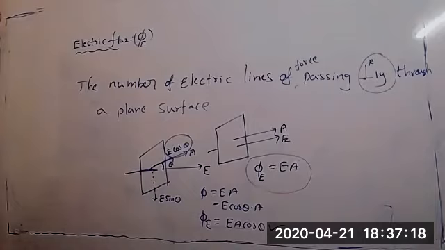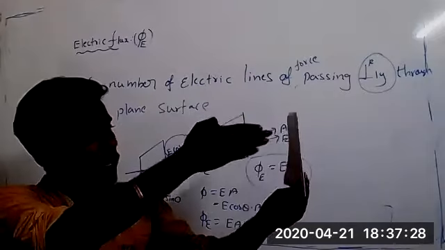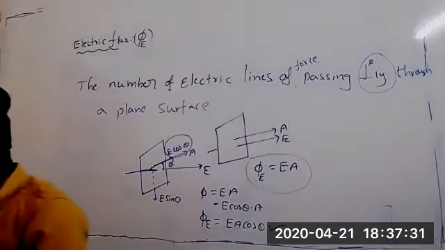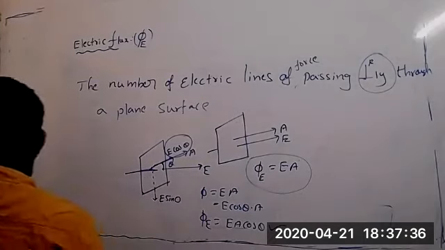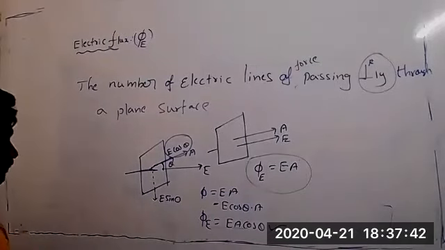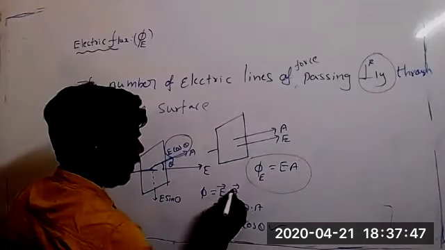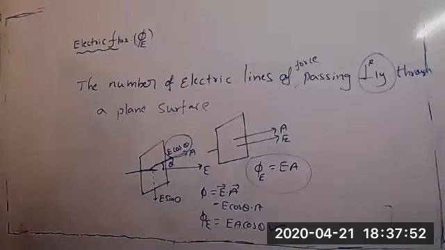Kavya? Yes, sir. Kavya, do you understand what flux is? Yes, sir. It should pass perpendicularly through the area. If it is the area, it should pass perpendicularly, then only flux. If it is not passing perpendicularly, if it is making some angle, then EA cos theta. And we know the dot product, A bar dot B bar is equal to AB cos theta, right? Am I correct? Yes, sir. So E bar dot A bar is equal to EA cos theta. Correct, no? Like that. Understand?